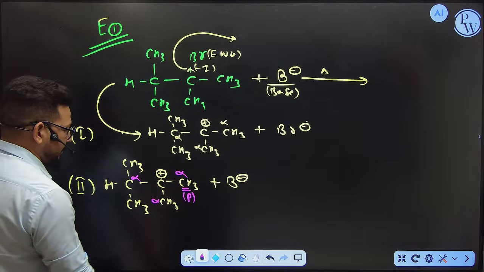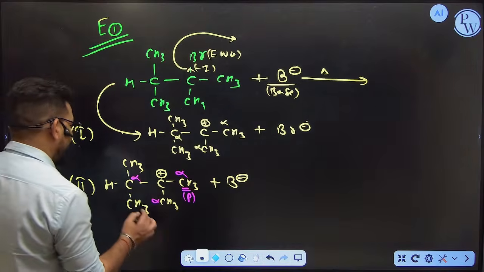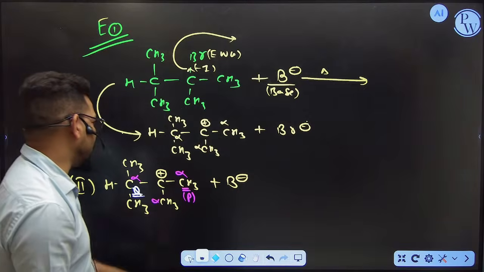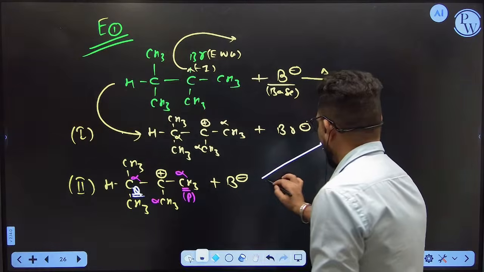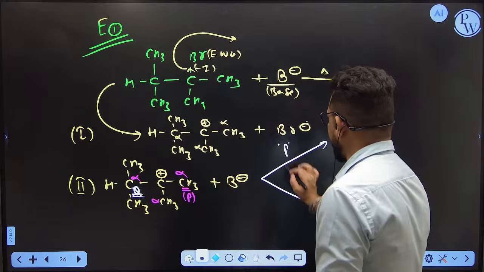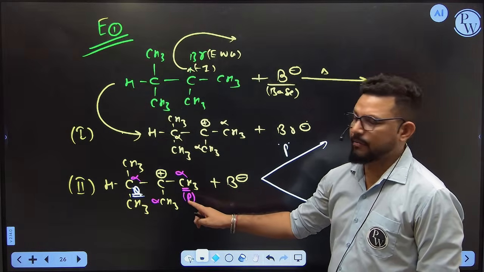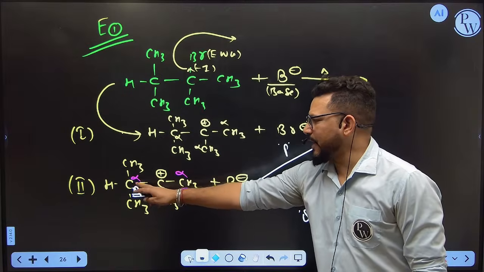Or the second option we have is to take the alpha hydrogen from this one, which is called Q. Let's see how many products we expect. One is the P version, the second is the Q version. P means we are taking the hydrogen from this alpha carbon, and Q means we are taking the alpha hydrogen from this carbon.